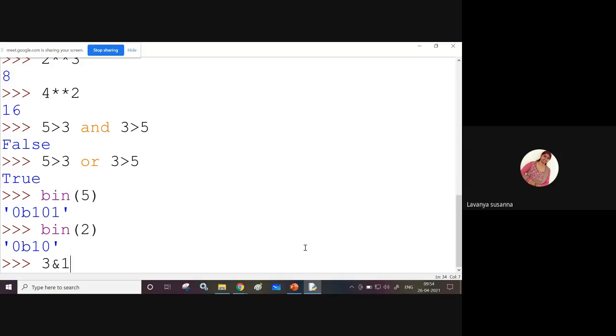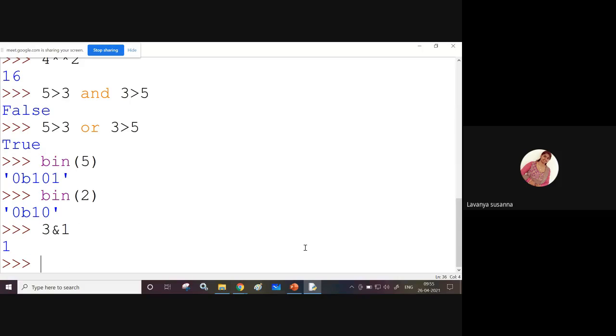Here you are using bitwise operators, that means operations are performed at bit level. What is the binary equivalent of 3 and of 1? You know it. Just apply the AND operation. What will you get? You are getting 1. Remember, with odd numbers, if you do AND operation with 1, you will get only 1.